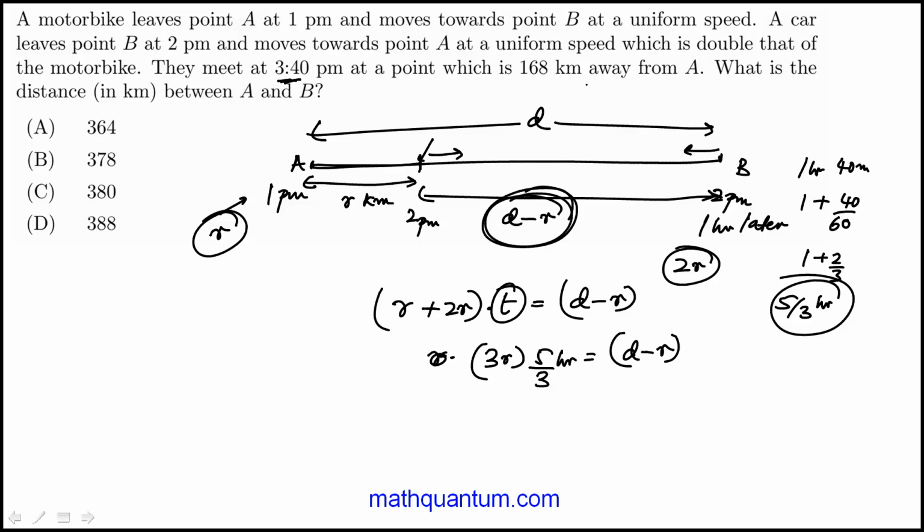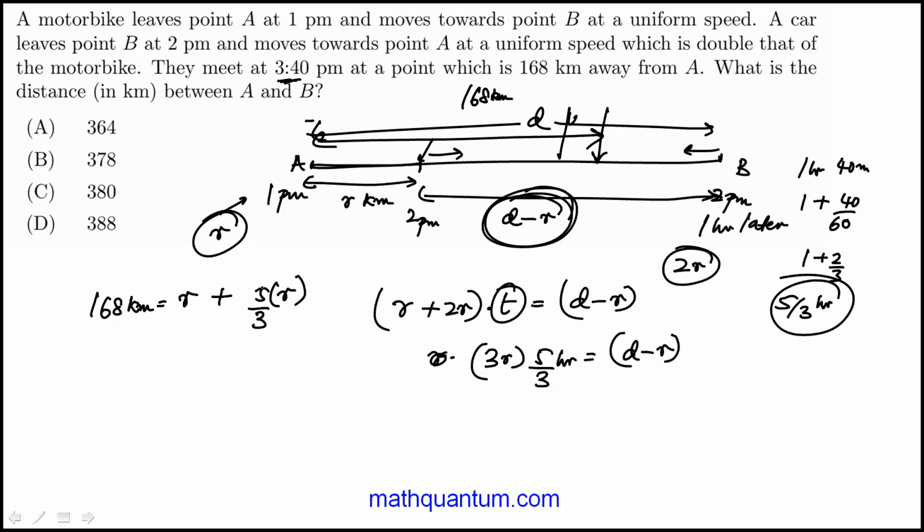And at a point which is 168 kilometers from A. So that would be, let's say this is 168 kilometers. So actually, maybe I should have set it up that 168 kilometers would be the total distance traveled by the bike. So it would do in 1 hour R kilometers, plus in that 5/3 of an hour at the rate R. So yeah, actually, I don't know if you need this. Maybe I'll come back to that.